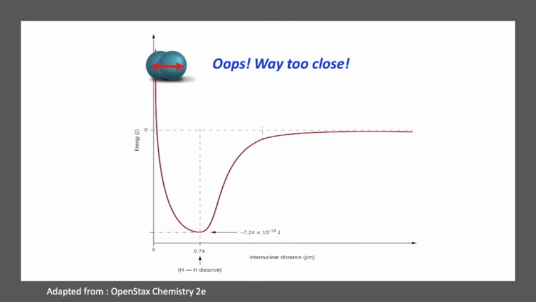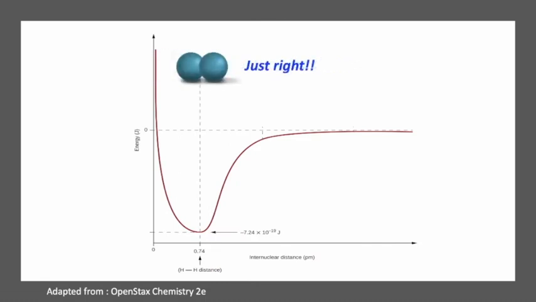So the most stable distance is the one with the lowest potential energy, and that's right here, at the bottom of the dip where the energy is most negative. This point on the x-axis where this happens is the bond length. It's the length of the bond that forms between the two atoms. This is how far the nuclei of the atoms are apart.